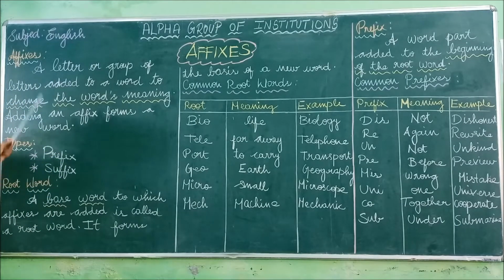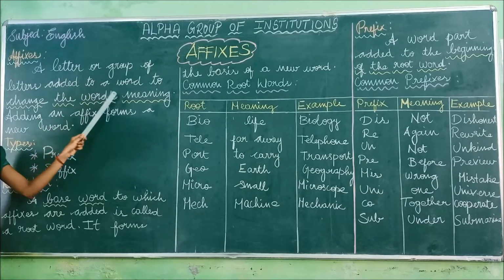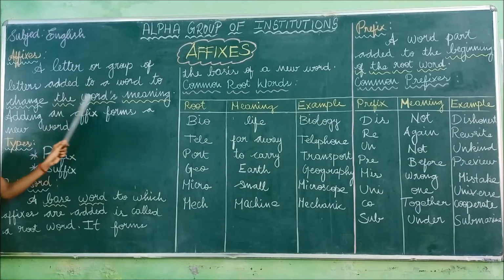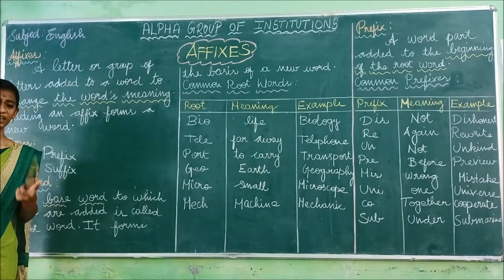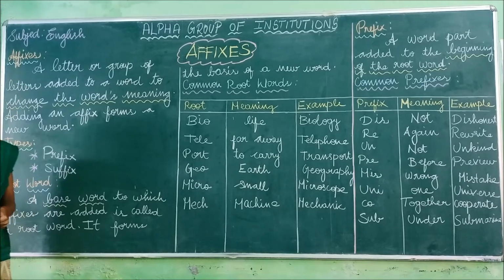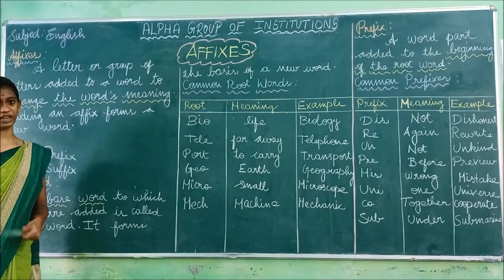Shall we read it once again? A letter or group of letters added to a word to change the word's meaning. Adding an affix forms a new word. So we have to add letters to a word. That word has to give a new meaning. That is known as affixes. Have you understood?